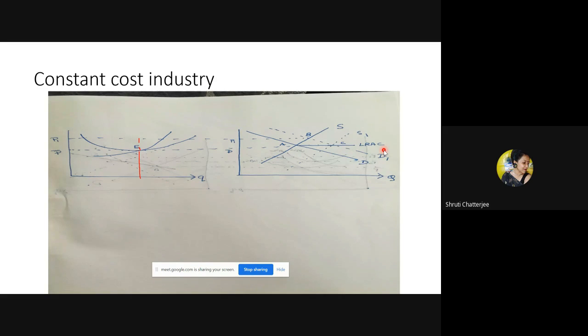So the final equilibrium is at C point. A is the long run equilibrium. B is the short run equilibrium. C is again the long run equilibrium, and that is our ultimate equilibrium given the change in demand. Now, if a further change in demand is there, again we will get another D, but the D will be on this line parallel to the horizontal axis. And this is how we are getting this straight line parallel to the horizontal axis. So it is a perfectly elastic supply curve.